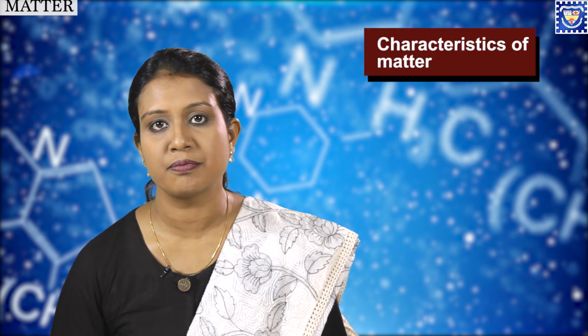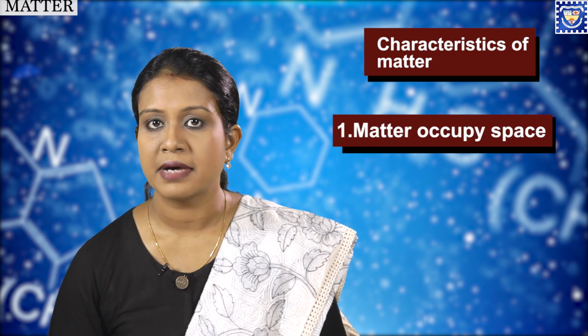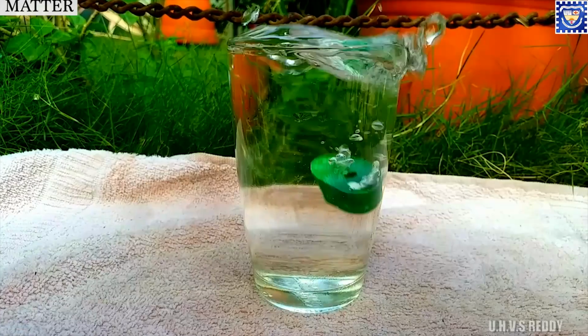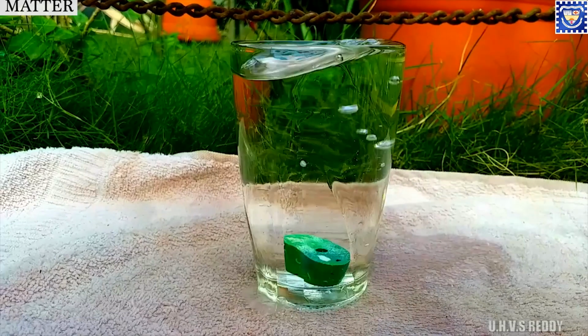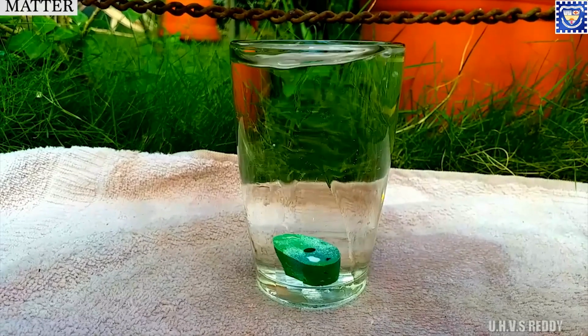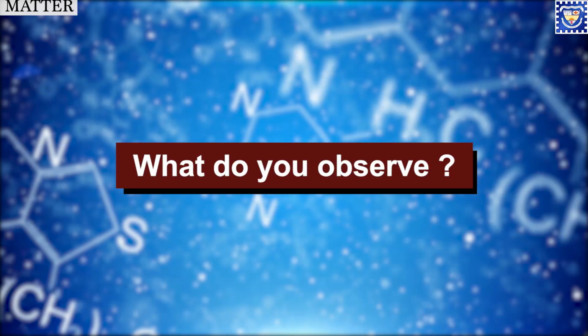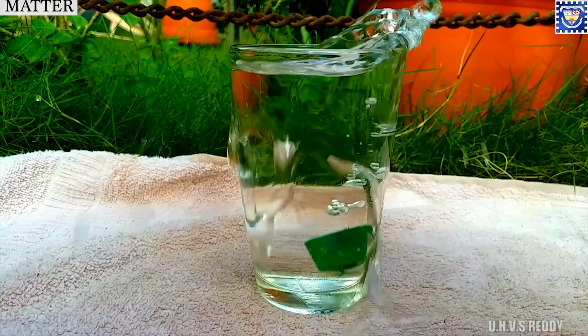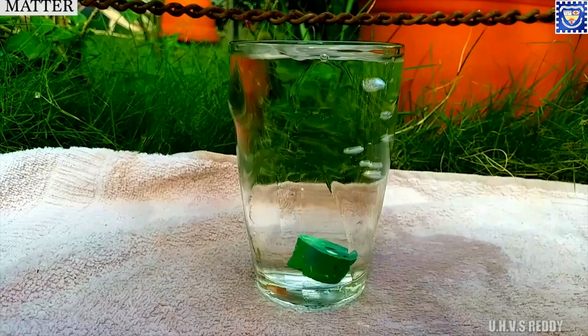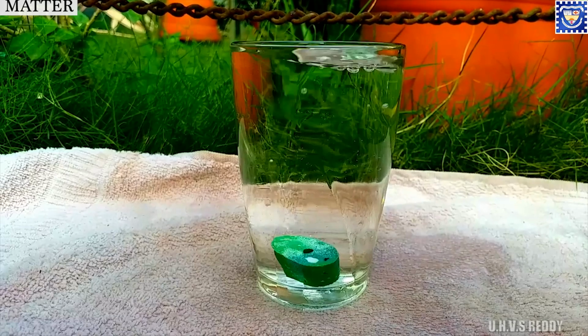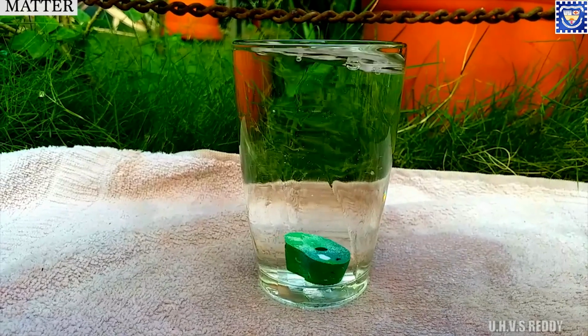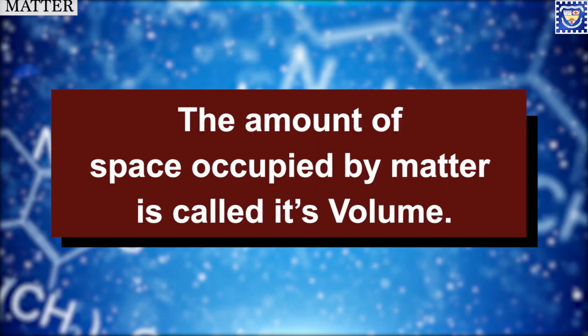Now let us discuss some of the characteristics of matter. Number 1. Matter occupies space. If you put a stone into a glass filled completely with water, what do you observe? Some water will overflow. This is because the stone replaces the water to occupy its space in the glass. So we can say the amount of space occupied by matter is called its volume.